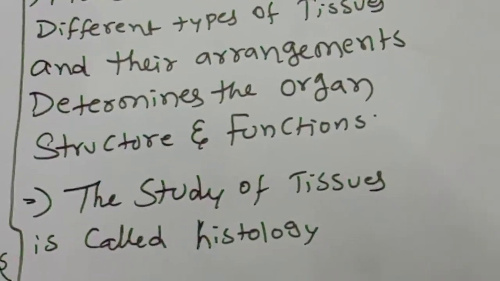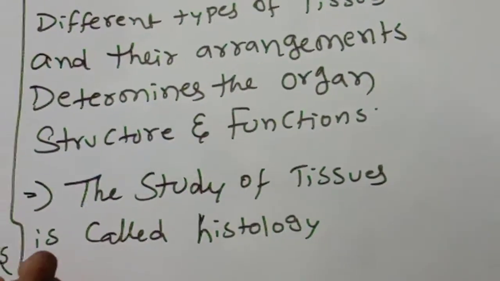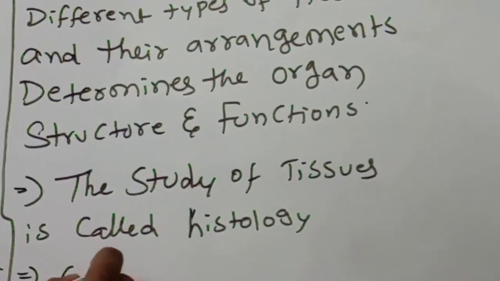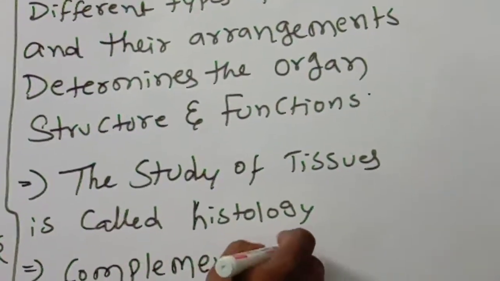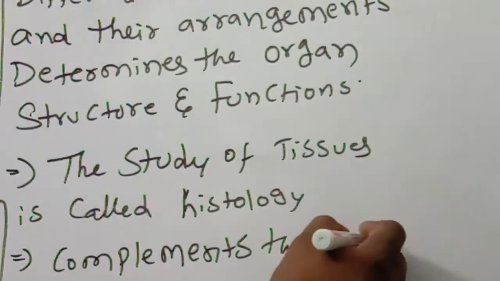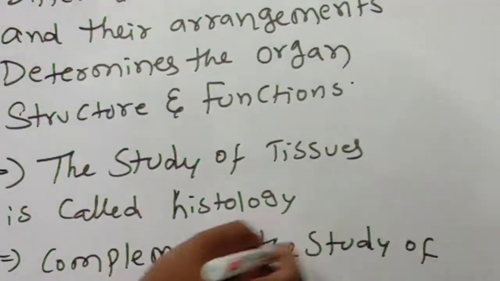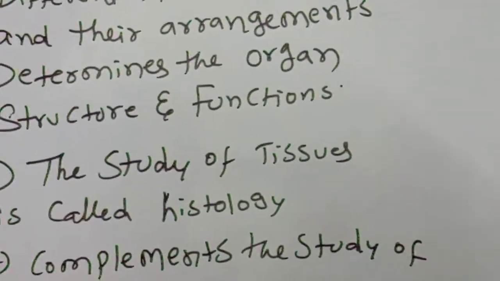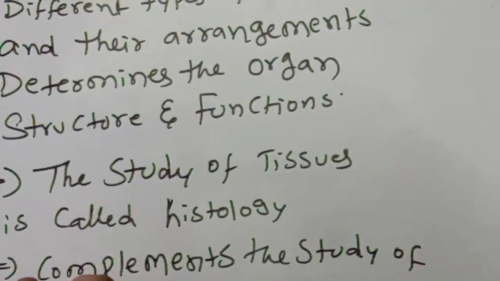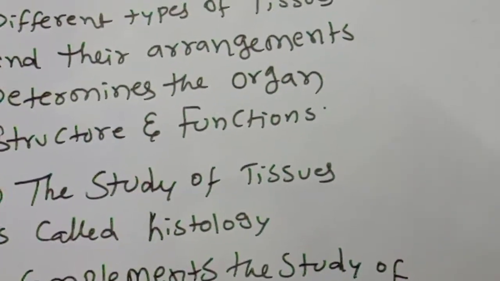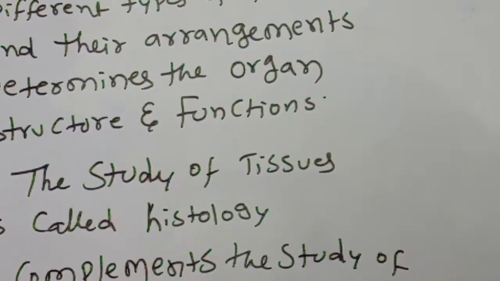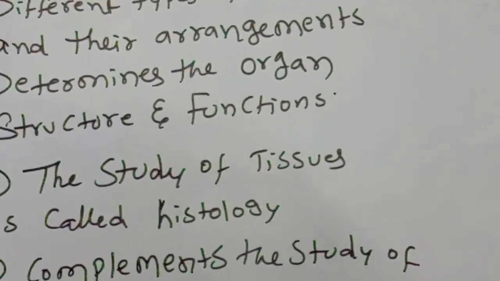And next, it complements the study of gross anatomy. This point you should have to remember, gross anatomy.